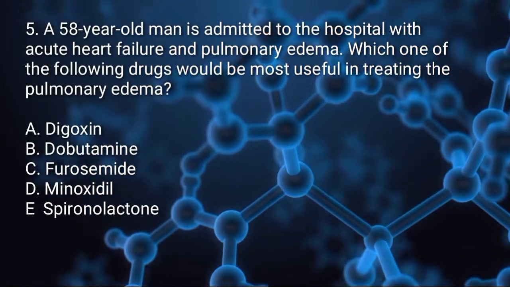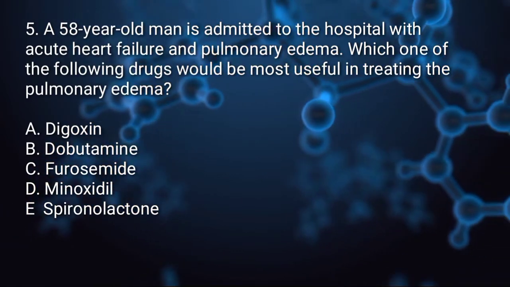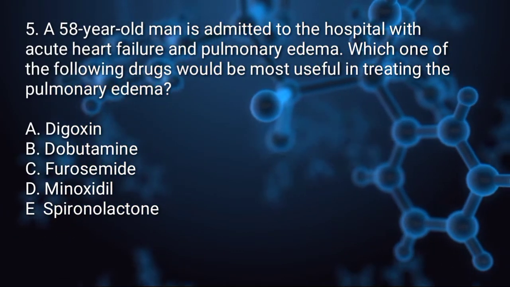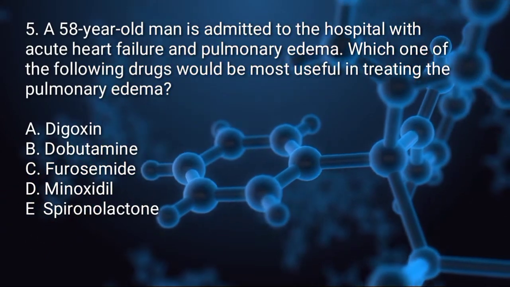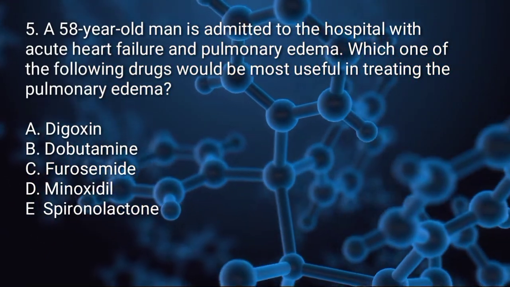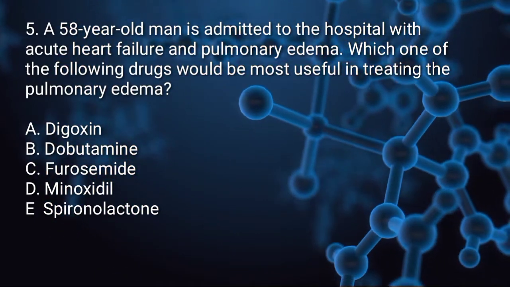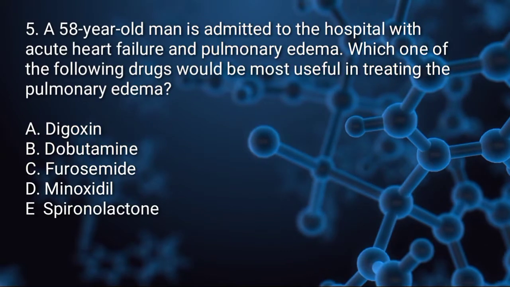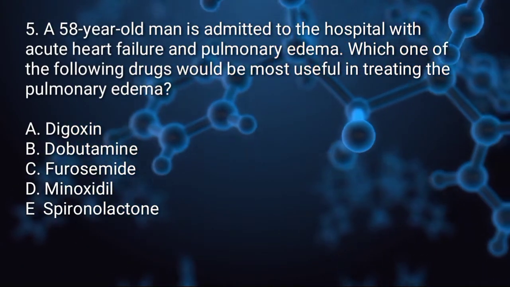Question number 5. A 58-year-old man is admitted to the hospital with acute heart failure and pulmonary edema. Which one of the following drugs would be most useful in treating pulmonary edema? A. Digoxin. B. Dobutamine. C. Furosemide. D. Minoxidil. E. Spironolactone.